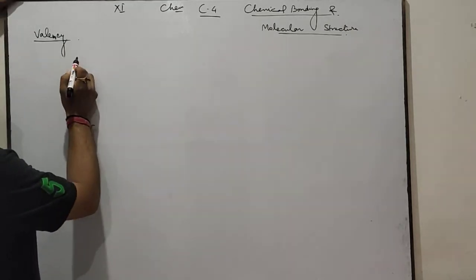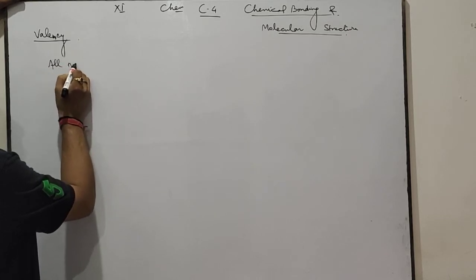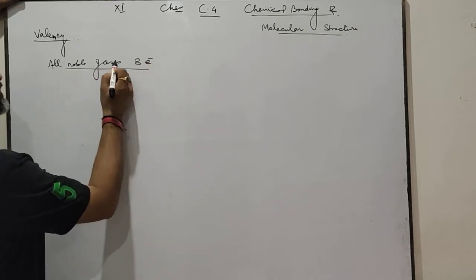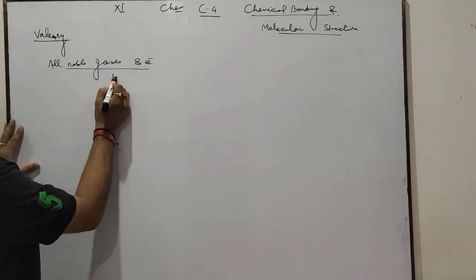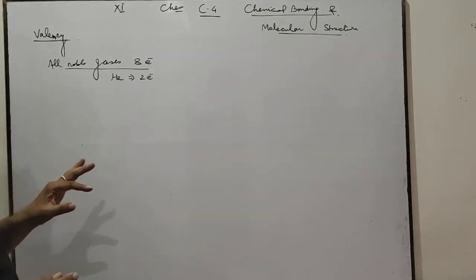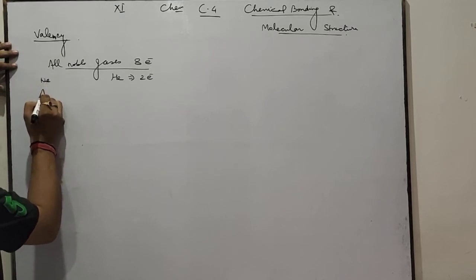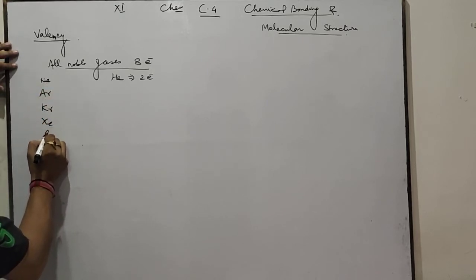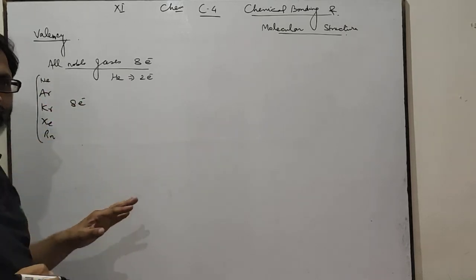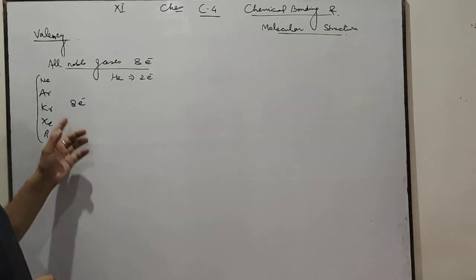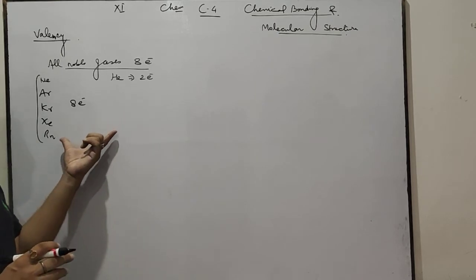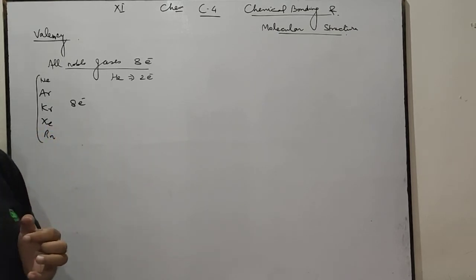You know that all noble gases contain 8 electrons in the valence shell except helium. Helium contains only 2 electrons, and the rest of the noble gases like neon, argon, krypton, xenon, radon, etc. all have 8 valence electrons. Those elements which have 8 valence electrons have a stable configuration. Hence, they do not lose or gain electrons.